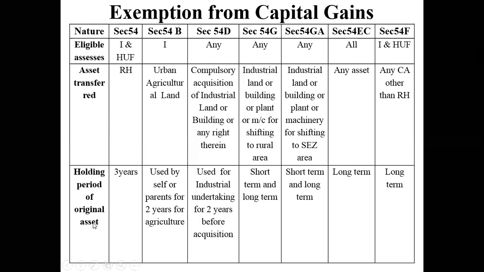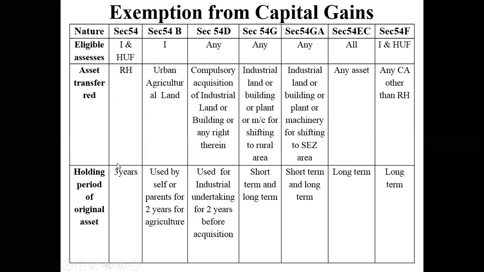Holding period for the original asset. I have 3 years. I cannot buy the house immediately. What does it mean? It says that if I have sold this house, I should have held that house for at least 3 years. Understand one thing: we are trying to claim exemptions from capital gains under long-term capital gains.